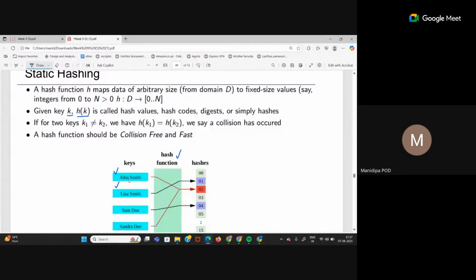If for two keys, k1 and k2, let's say John Smith and Sam Doe, I pass them through this hash function h, and the hash function generates the same values, h of k1 is the same as h of k2, then it will result in a collision. So that's why we have to be careful about the hash function that we choose, right?